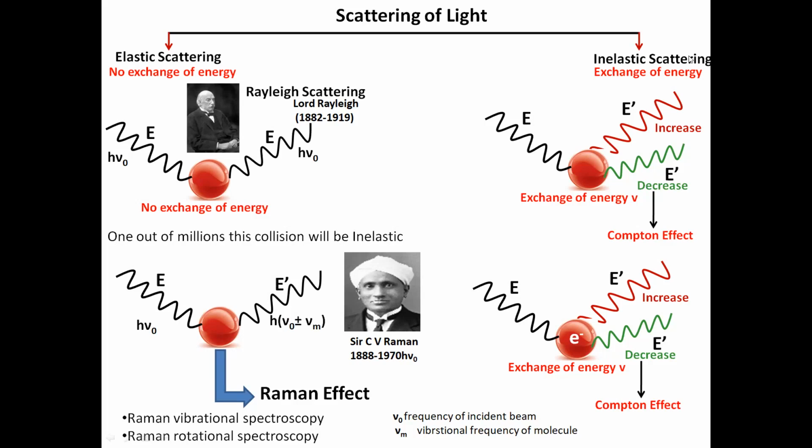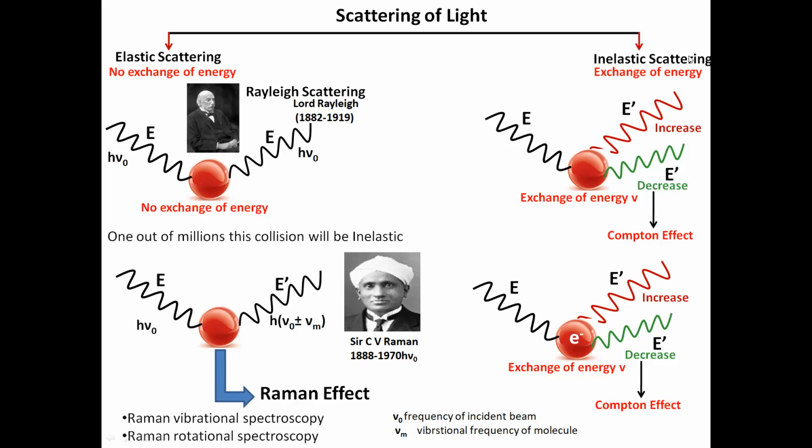If the two components, transmission as well as absorption, are zero, and whatever light is incident on that material is completely reflected from that surface or scattered from that surface, that type of scattering is called elastic scattering. Means no exchange of energy.